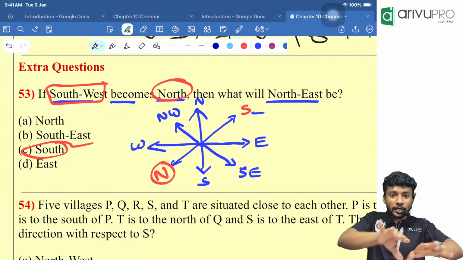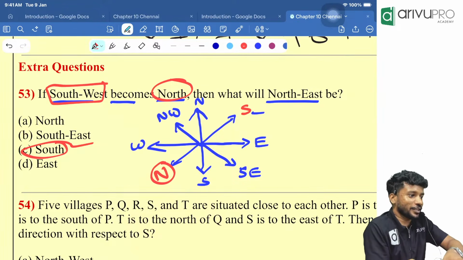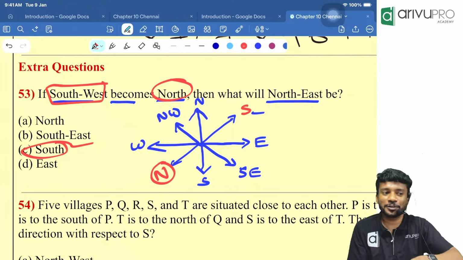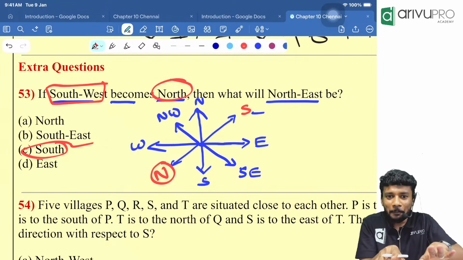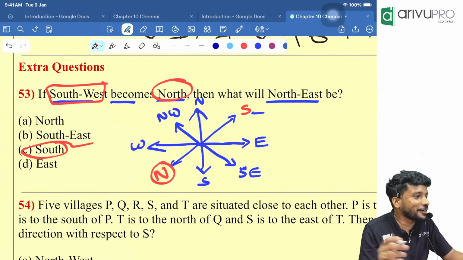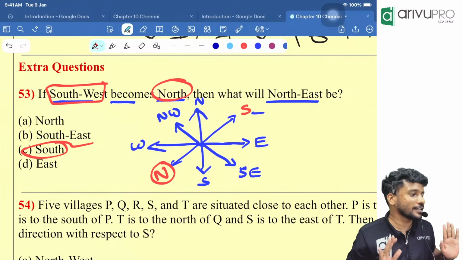Rather than in some book and all, they will say, or rotate it and check. We can't do the rotation. That means too many pictures we should draw. For me, it might be easy to draw and rotate it. But for you guys inside the examination hall, it is not that easy to rotate it. So you rotate it this way.